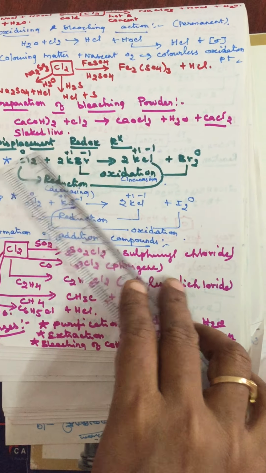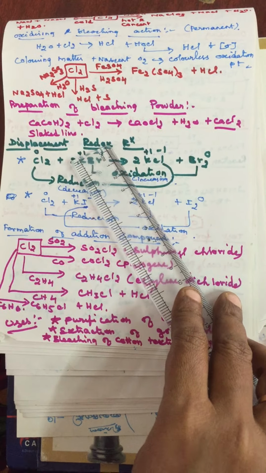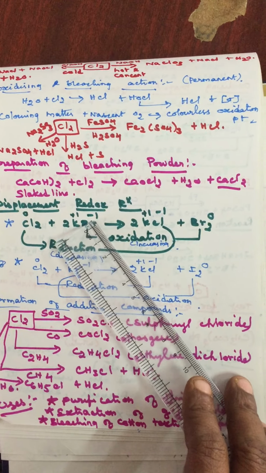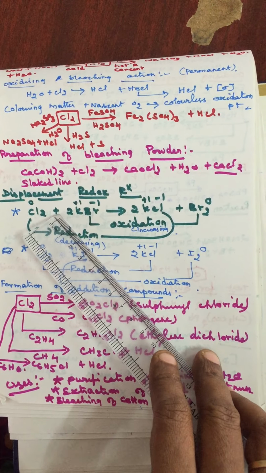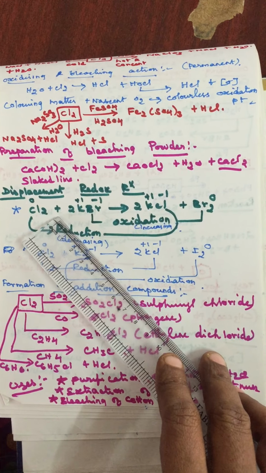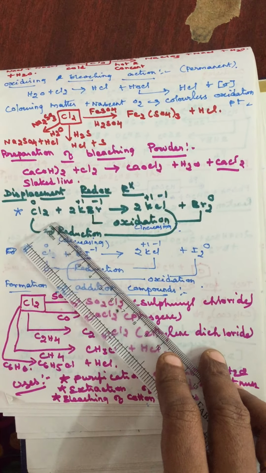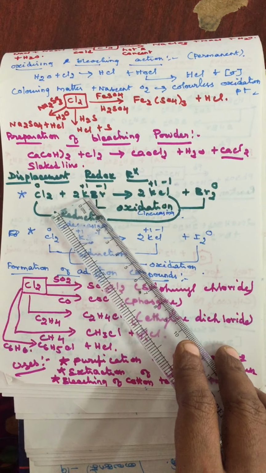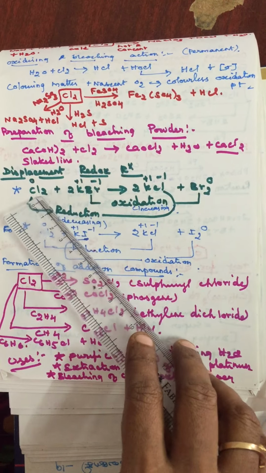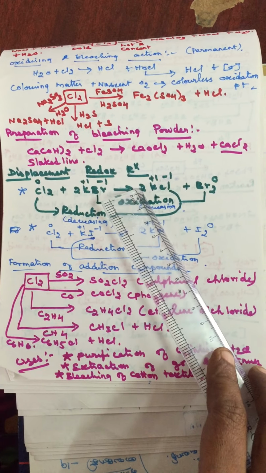Next one, displacement redox reaction. Last year you studied about the redox reaction. What is redox reaction? Those chemical reactions in which oxidation and reduction take place simultaneously. Displacement redox reaction is also one type of redox reaction, that you also studied in 11th standard. Now just recall that one. Chlorine, when it is treated with potassium bromide, the bromine will be separated out and potassium reacts with chlorine to form potassium chloride.